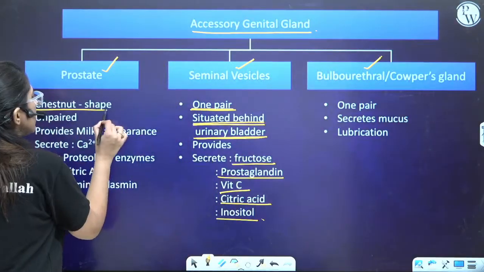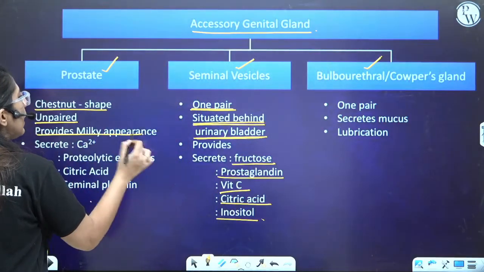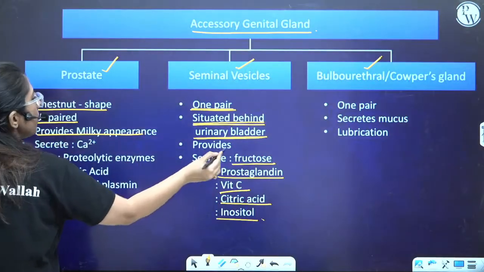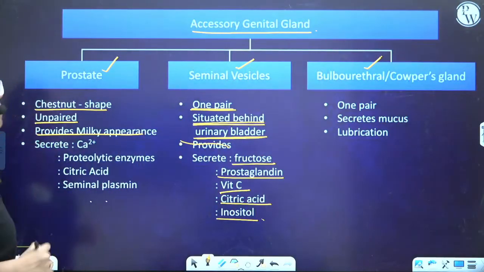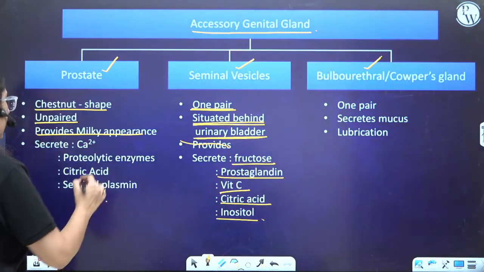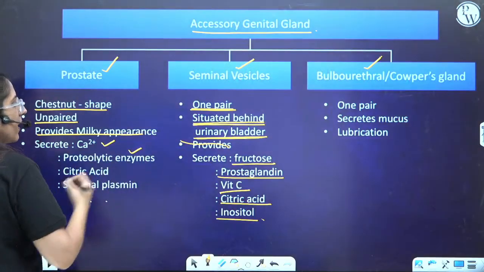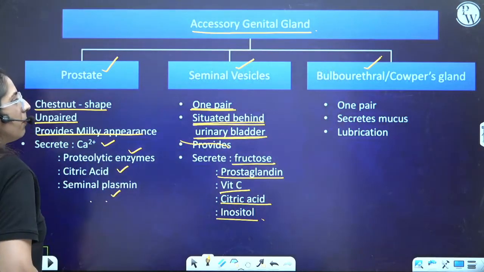Now moving on to the prostate. The prostate is chestnut shaped, unpaired, and provides the milky appearance. So the milky appearance is because of the prostate gland. It secretes calcium ions, proteolytic enzyme, citric acid, and seminal plasmin.